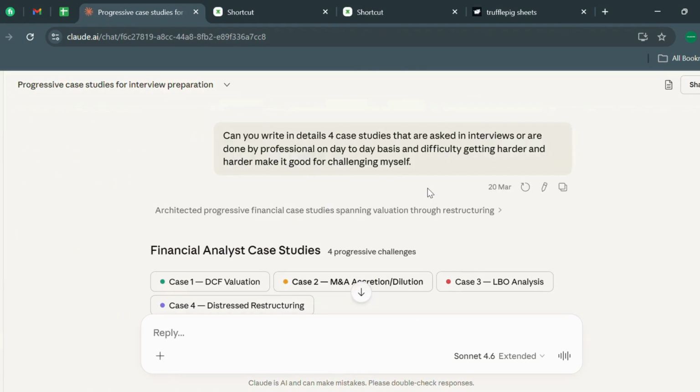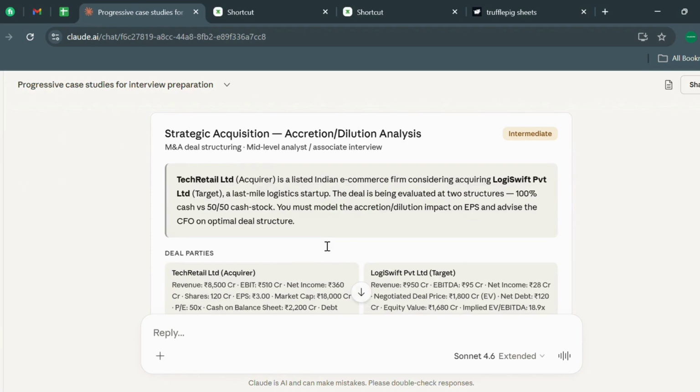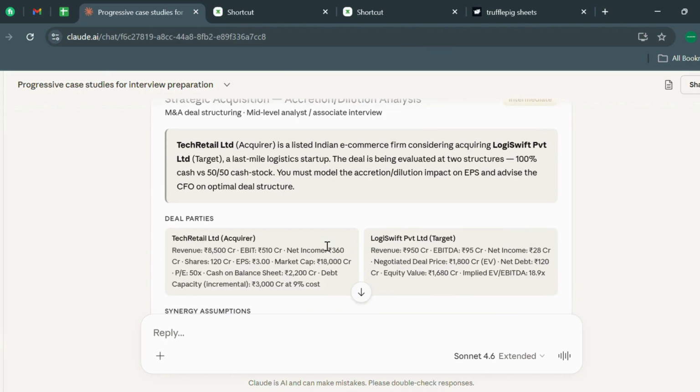So, case study 2 is strategic acquisition, accretion and dilution analysis, and it is one of the most important financial models, and I think it is used on average much more than any other financial model. In an M&A deal structuring, Tech Retail Limited, the acquirer, a listed Indian e-commerce firm, is considering acquiring Logiswift Private Limited, a last mile logistics startup. The deal is being evaluated at two structures, 100% cash versus 50/50 cash and stock. You must model the accretion and dilution impact on EPS and advise the CFO on optimal deal structure.